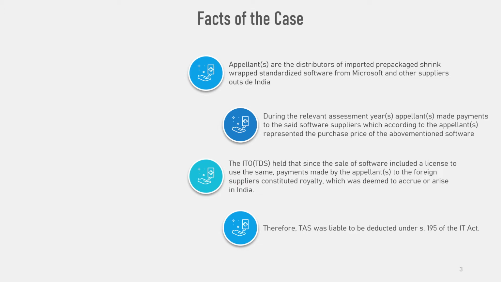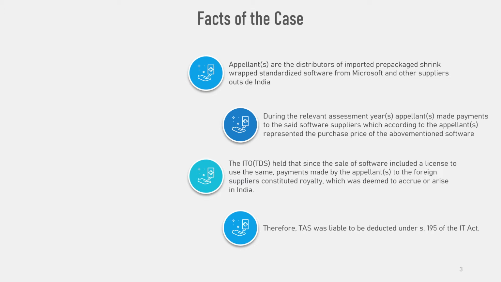Appellants are the distributors of imported, prepackaged, shrink-wrapped, standardized software from Microsoft and other suppliers outside India. During the relevant assessment years, the appellants made payments to the said software suppliers, which, according to the appellants, represented the purchase price of the above-mentioned software.